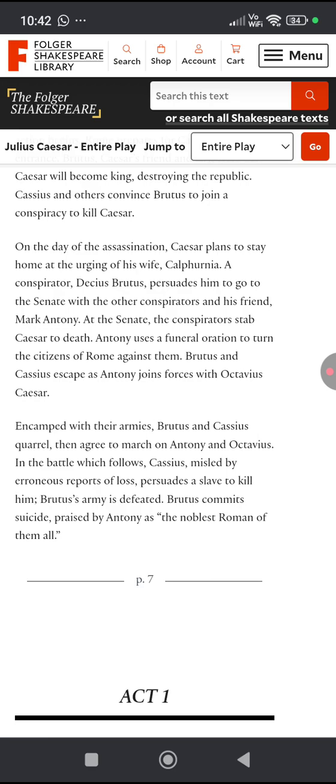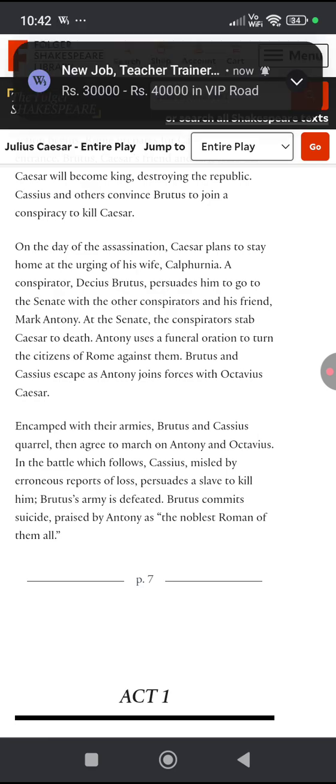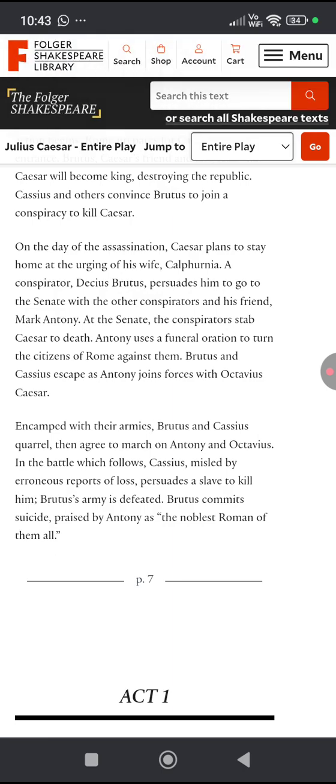Brutus and Cassius raise an army. They're encamped on the battlefield, and then after a small quarrel, they agree to march on Antony and Octavius. In the battle which follows, Cassius, misled by erroneous reports of loss, persuades the slave to kill him. So Cassius thinks that his army is losing, but that is actually a misleading report because his army was winning, and he persuades a slave to kill him.